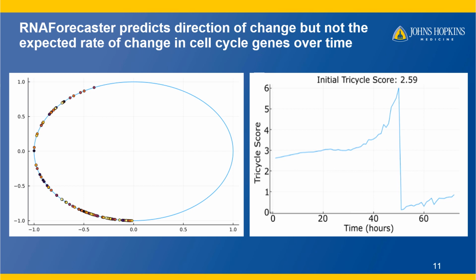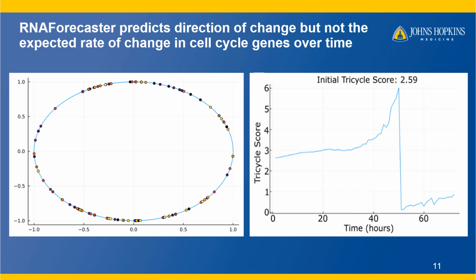We can look at these cell cycle estimates on a circle that represents the cell cycle, where we have all cells starting in G2M, and we're looking at how they progress. What we see is generally steady progression along the path of the cell cycle, some waffling, but generally moving in the right direction. However, you might notice that since each frame is an hour, this is not moving as quickly as we might expect for cells that usually divide once every 24 hours. So the major limitation we face here is that we're not capturing the faster cell stage transitions, and we instead follow more of a smooth trajectory through the cell cycle.